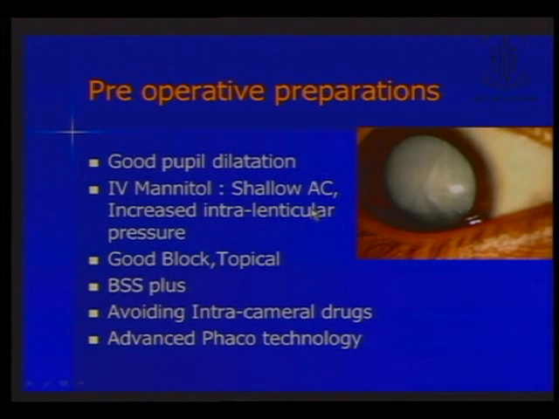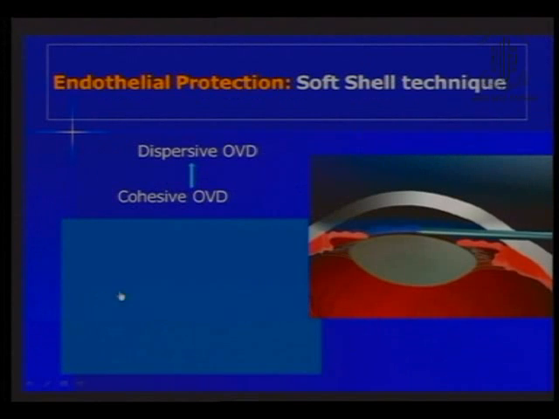You can do surgery under topical or a block. Make sure you have a good dilatation and use appropriate things like BSS Plus solution, which may cause less endothelial damage than other solutions. Then look for drugs which can be avoided: all intracameral drugs should be avoided in those patients where you have a compromised endothelium.